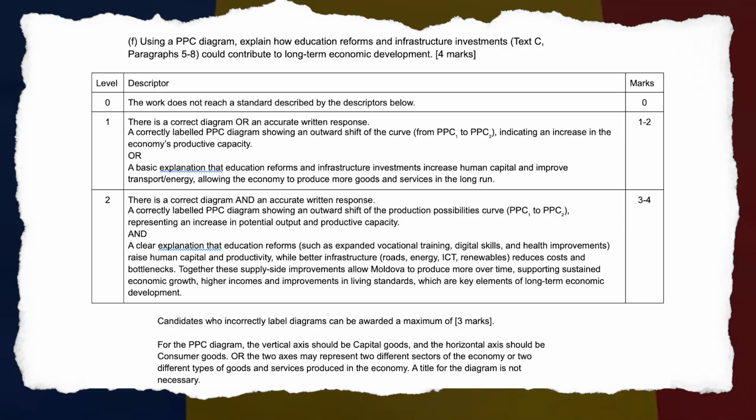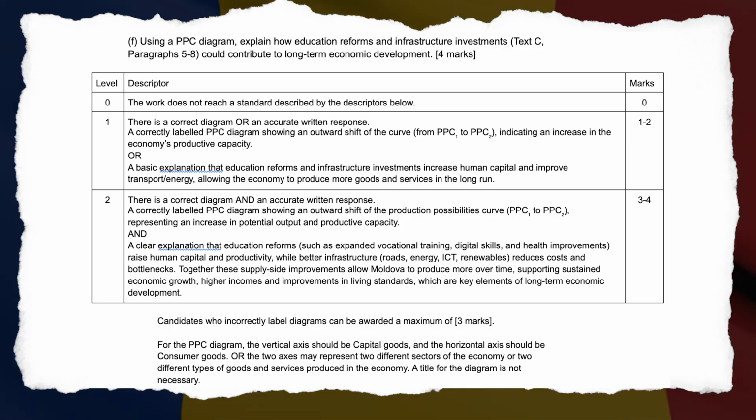Or, a basic explanation that education reforms and infrastructure investments increase human capital and improve transport and energy, allowing the economy to produce more goods and services in the long run. 1 to 2 marks. Level 2. A correctly labeled PPC diagram showing an outward shift of the production possibilities curve, PPC1 to PPC2, representing an increase in potential output and productive capacity.